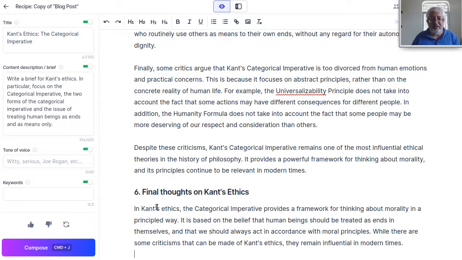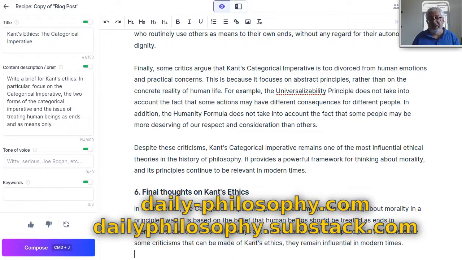And it works. It works great. There's nothing really to complain about. This can be used to produce, how long did it take us now? 10 minutes, 15? Within a quarter of an hour, you can produce a short article on Kant's ethics. And I will put this article up on Daily Philosophy.